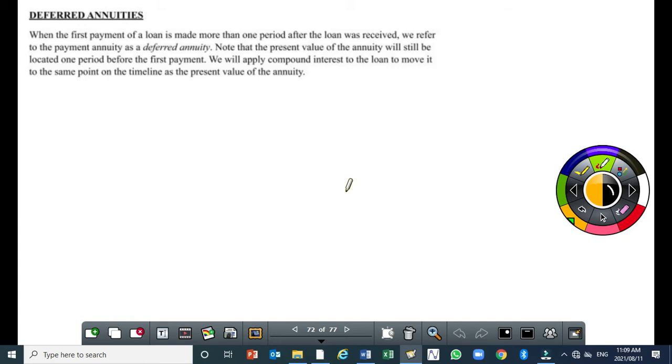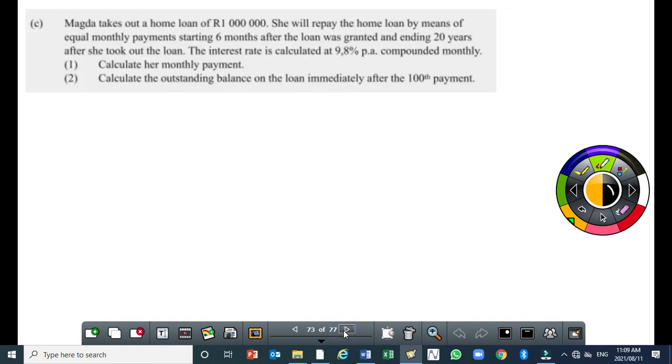Now it is applicable to both. Generally, it's mainly for loans, whereby a person borrowed money, right? So that's what you actually get here. It's mainly applicable to borrowing. When it comes to saving money, if you stop making a payment, your money which is still in the investment account or savings account will accumulate interest based on the compound interest formula. That is, if you were saving money and then suddenly you stop, then when you decide to continue, the annuity kicks in again. Right? So that's what it is.